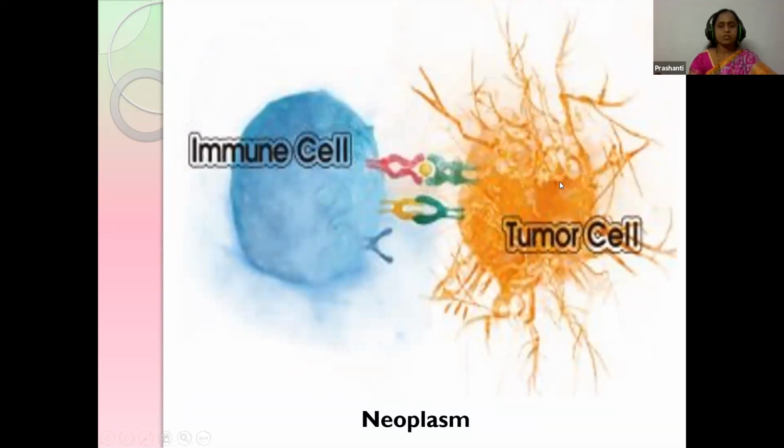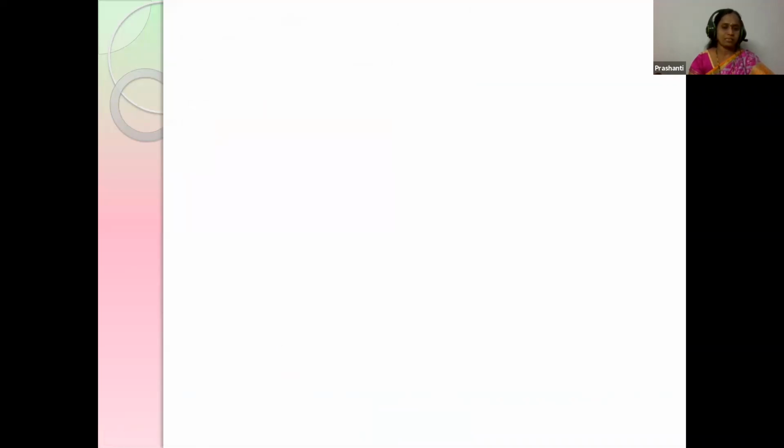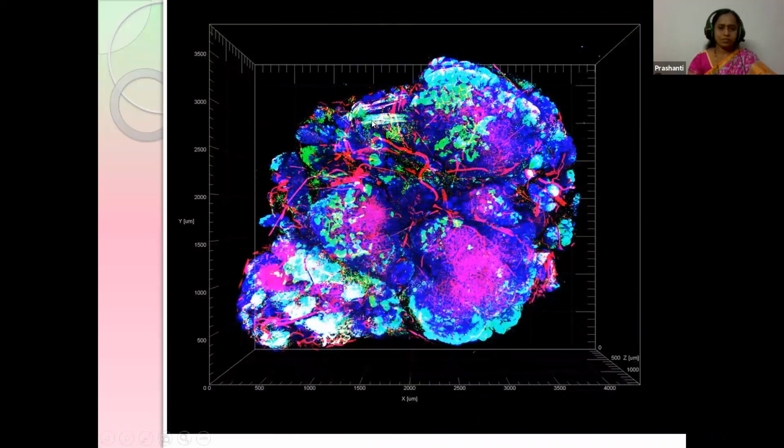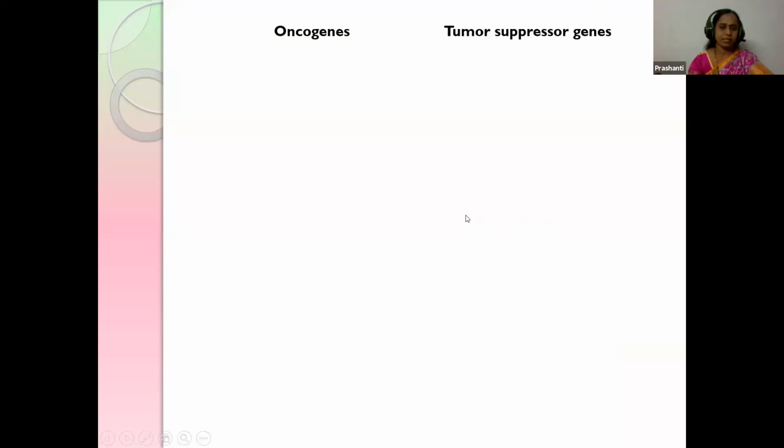Here and there, these are called tumor cells. When you see abnormal proliferation of the tumor cells, that is called neoplasm. What is neoplasm? Abnormal proliferation of tumor is called neoplasm. What is tumor? A lump in any area of our body is called a tumor. In this way, students, tumors appear in our body here and there.